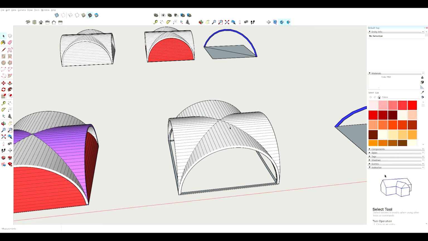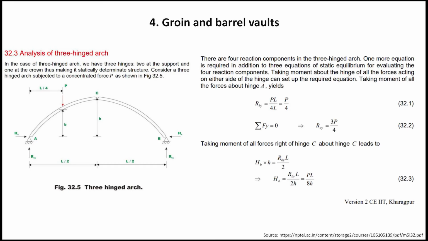So for that reason we need to understand a little bit of mathematics. This is on the left hand side, figure 32.5. This is a typical arch, and the height of the arch is h and the length of the arch is L. We can find the value of the lateral thrust or lateral reaction by HA and HB.